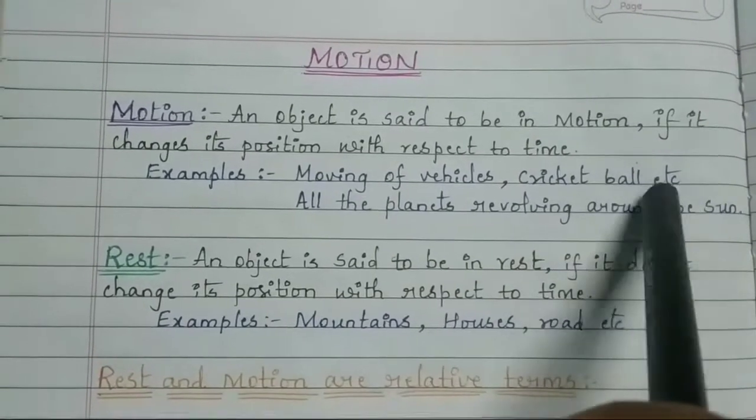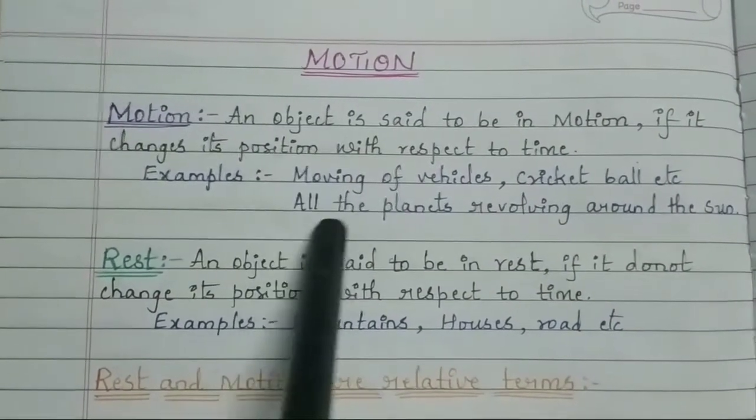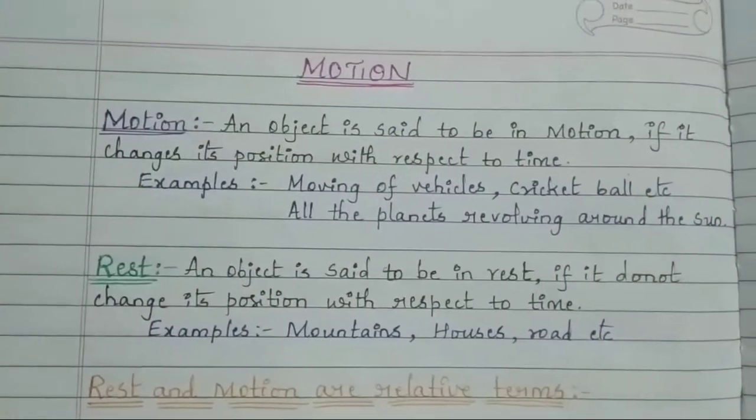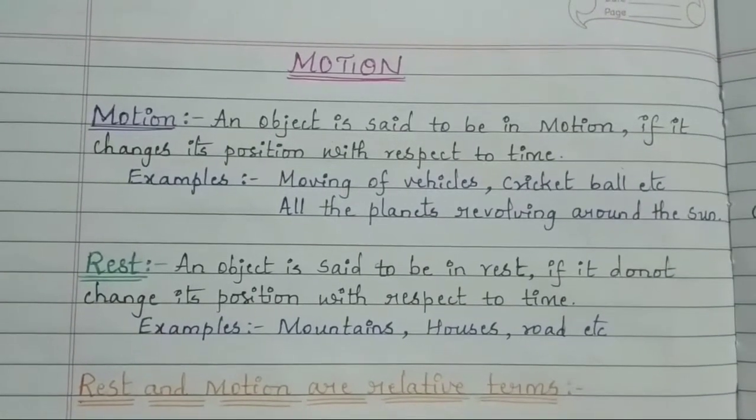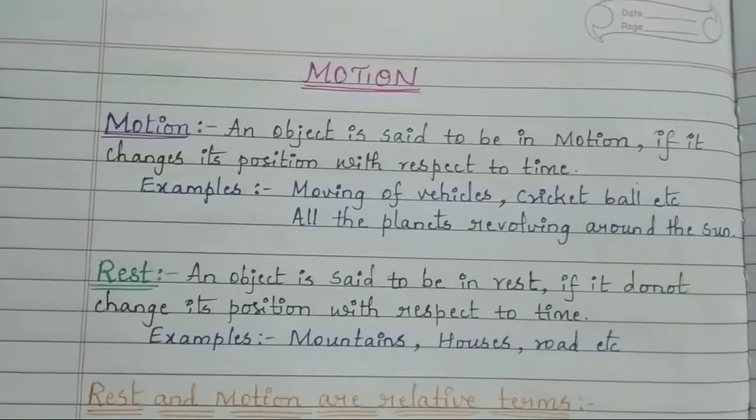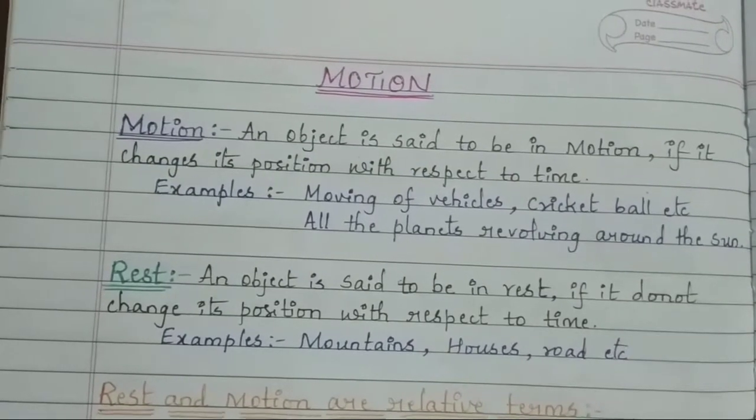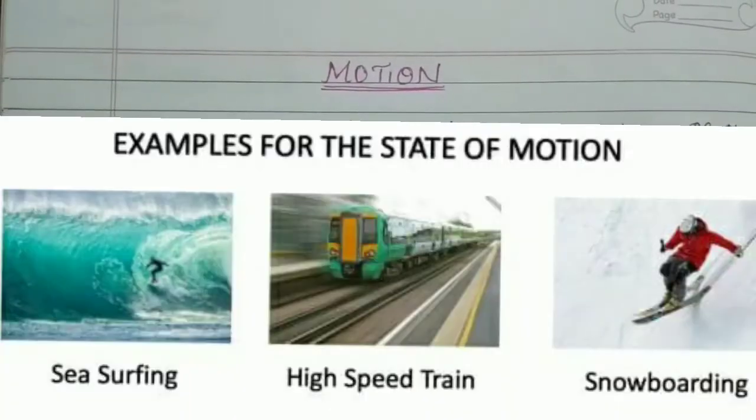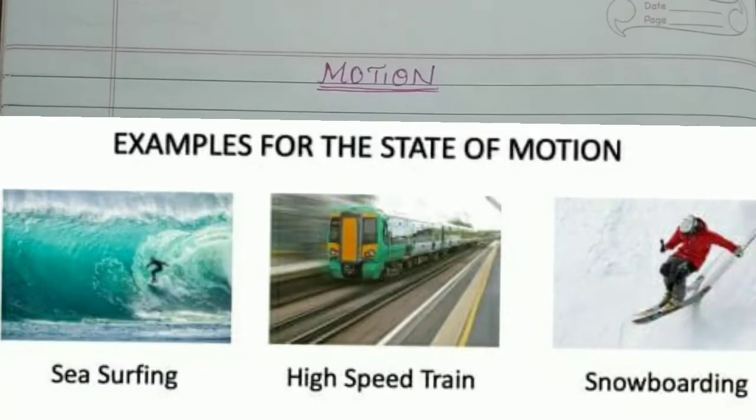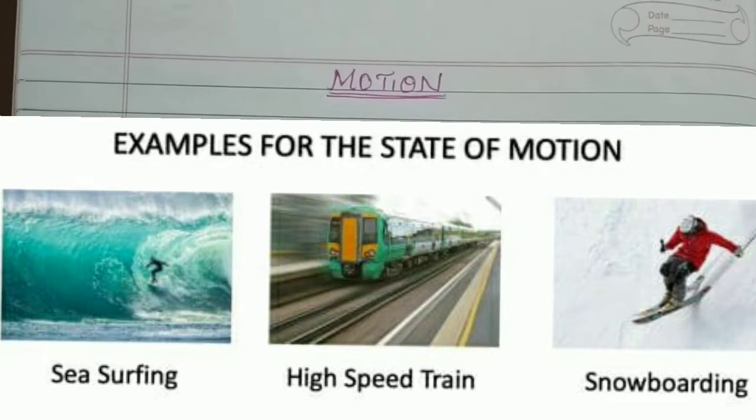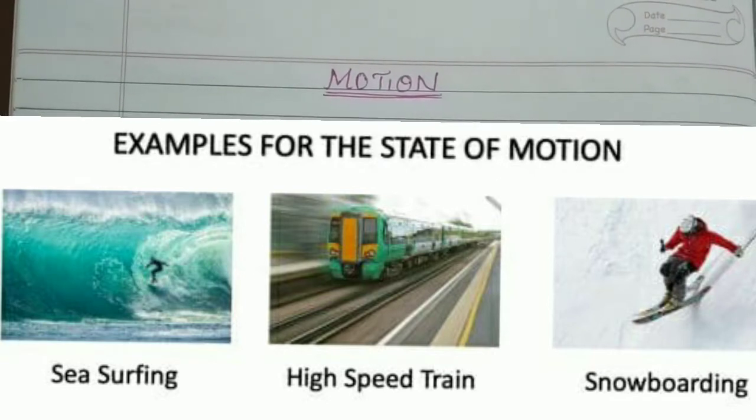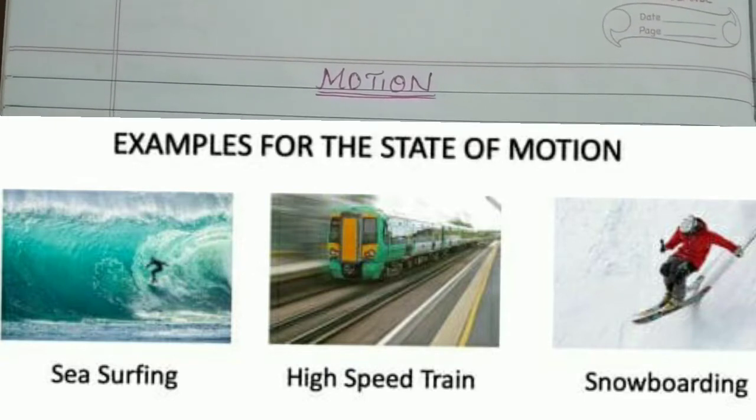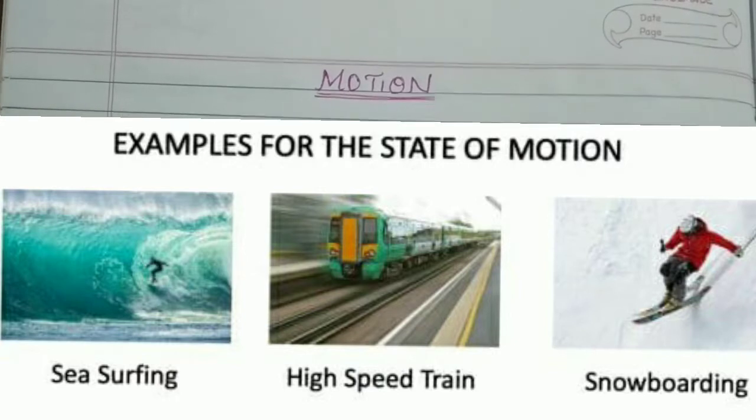This is an example of motion, as well as all the planets revolving around the sun. You know that all the planets are revolving around the sun, so they are in motion. You can also see some examples popping up on the screen. The first example is sea surfing. You can see that the person is surfing in the sea. So the sea is continuously in motion, and the person who is surfing is also in motion.